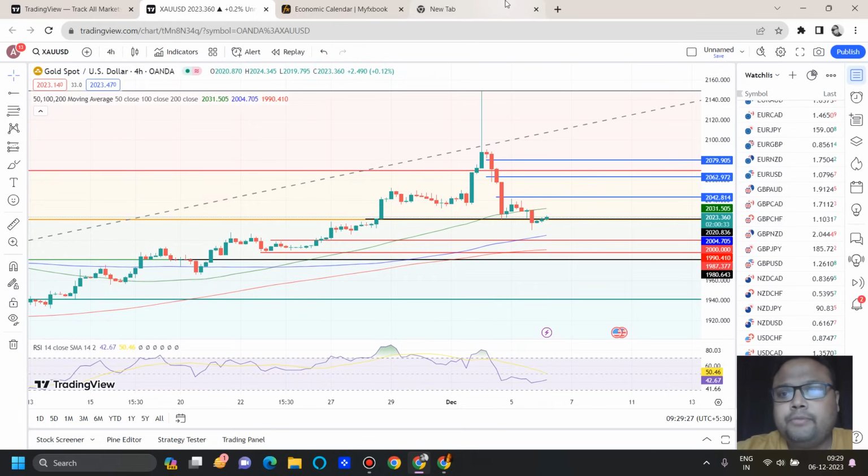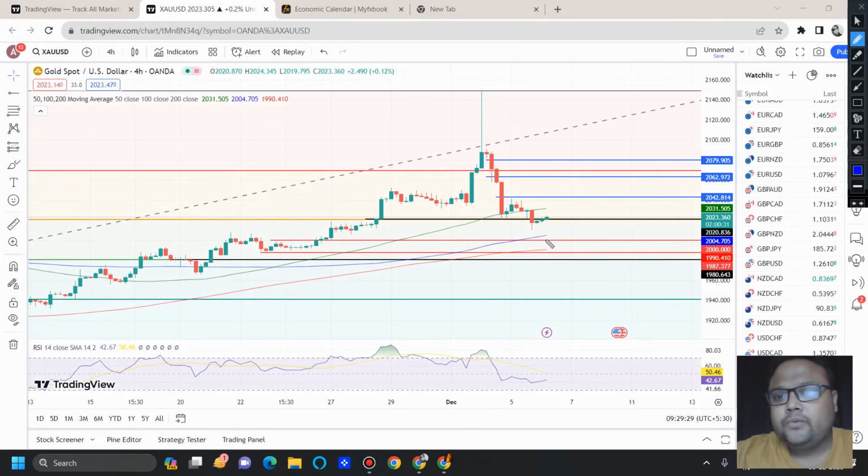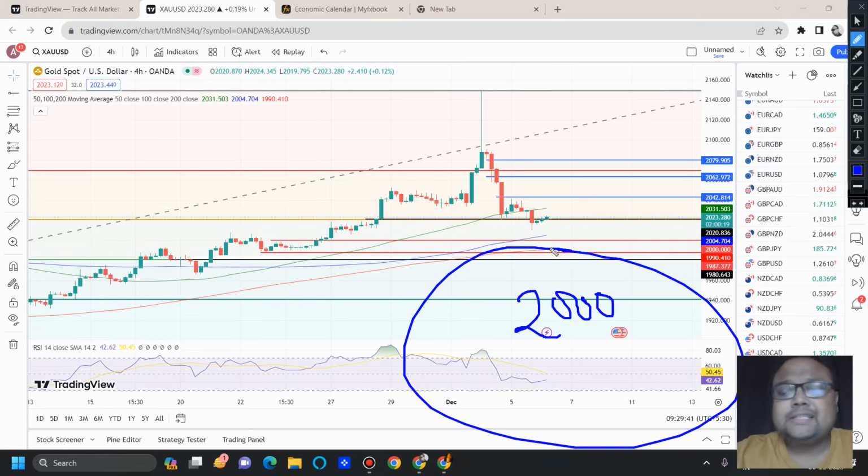Before the big gap, you can also see we have multiple layers of support. Those are not very strong like 1980, but still you can expect a bounce. For example, we have the 2000 level. Because it was a psychological resistance and 2000 is a round number, it will be acting as psychological support again.